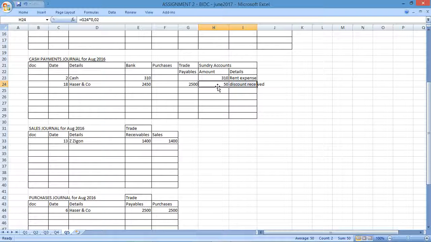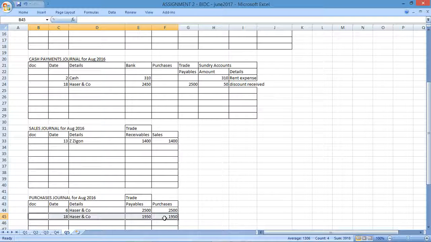Then still on the 18th, they said bought further goods. So we settled the account by check. That was the first transaction they said. And then they said we bought further goods on credit. So now we're buying more goods from the same business? Yes, Hazer. So we paid off what we bought previously and now we're buying some more. So on the 18th, we bought an additional $1,950 worth of goods, and that'll be considered purchases, which would go to the purchases journal.